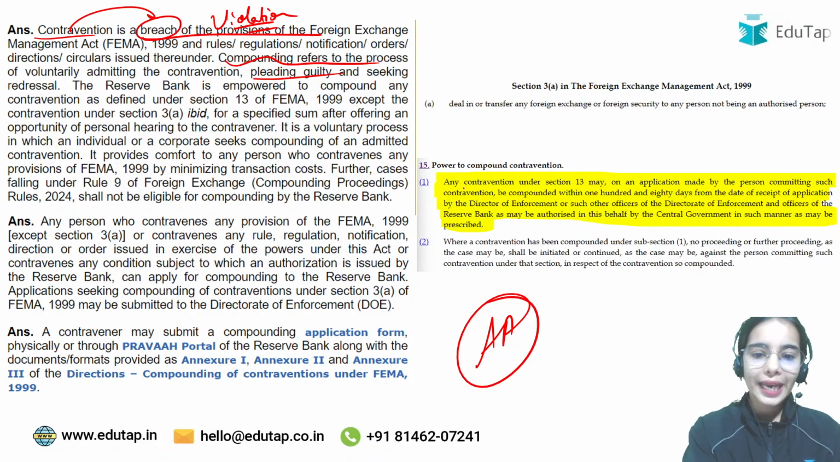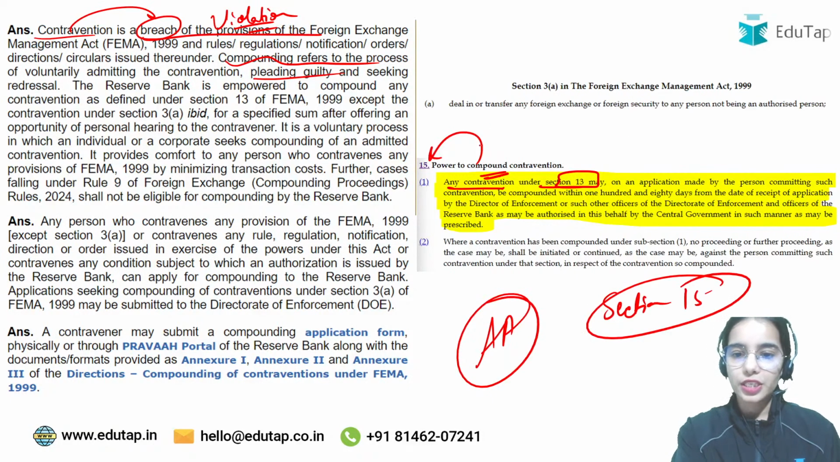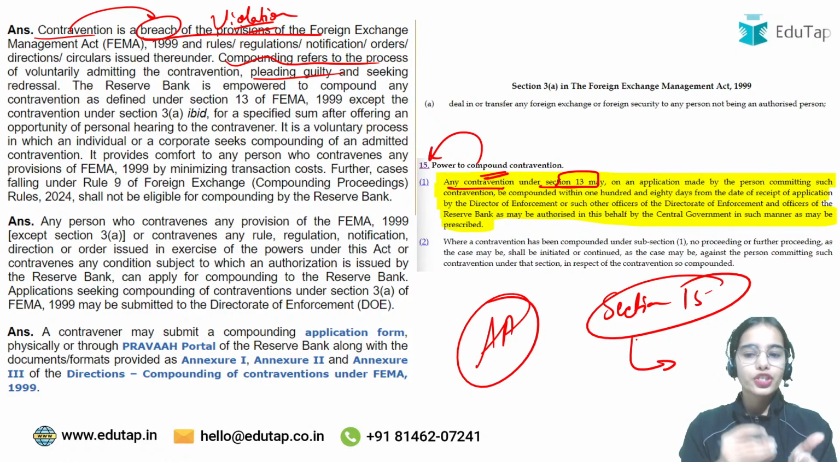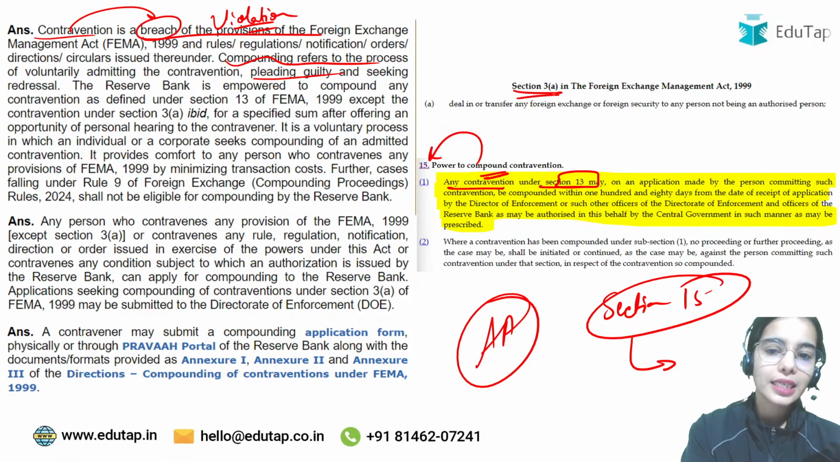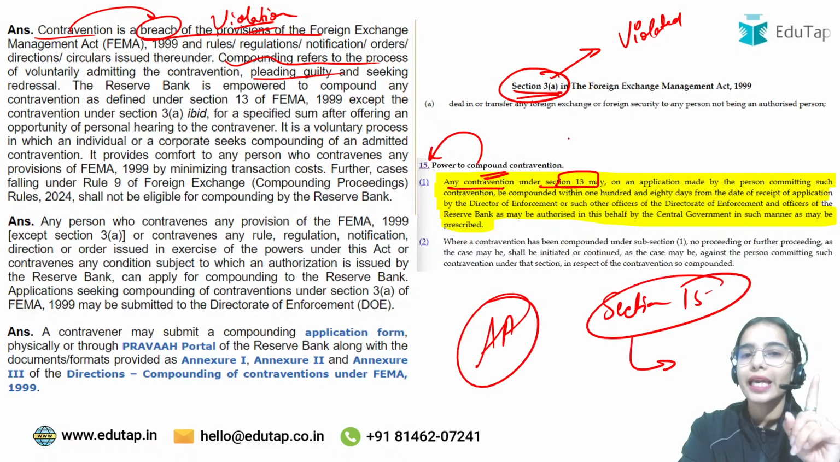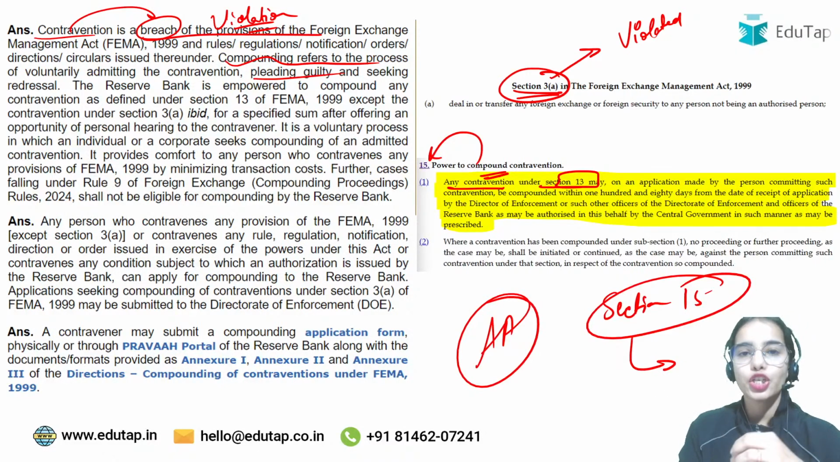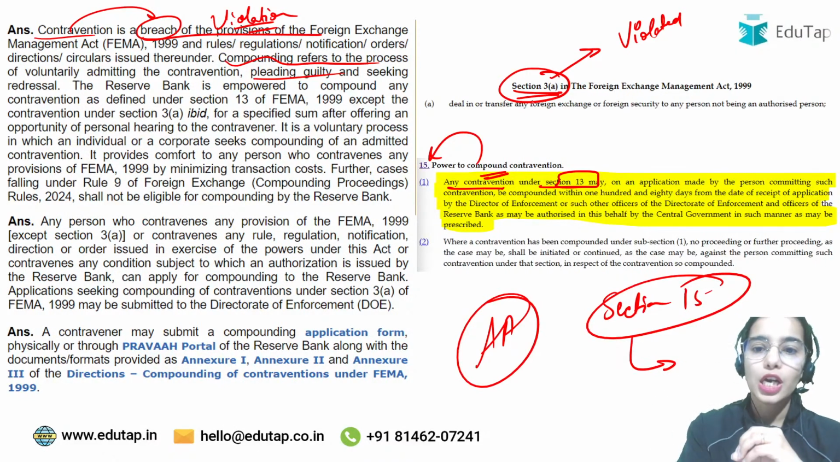I have told you any contravention under section 13 can be compounded under section 15. Under section 15 of the FEMA regulation it is written that any contravention can be compounded other than section 3A. So if you have violated section 3A, this cannot be compounded. You cannot send the compounding application, you have to go through the adjudicating authority. So what is section 3A?